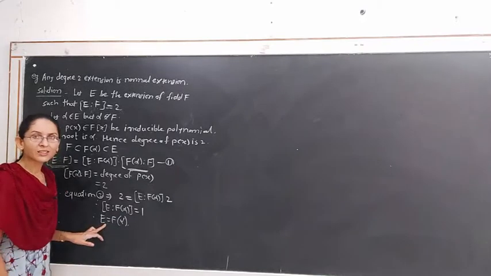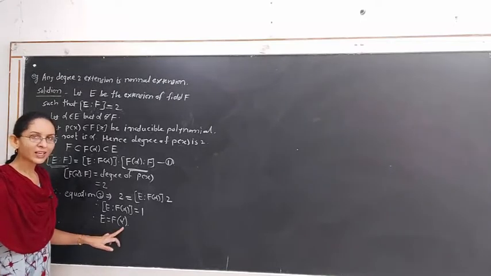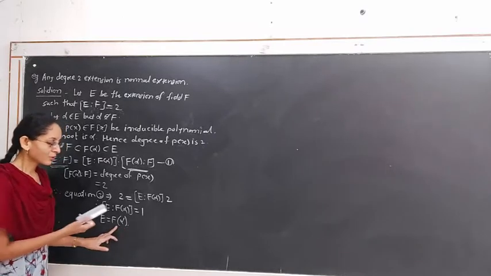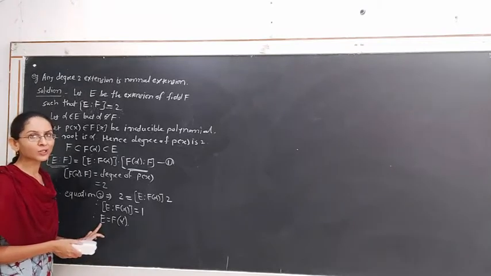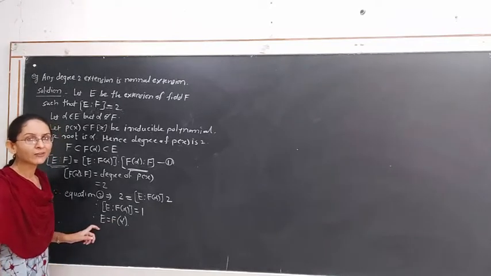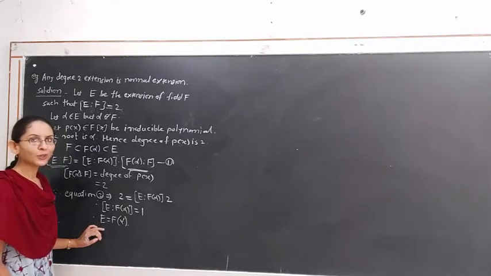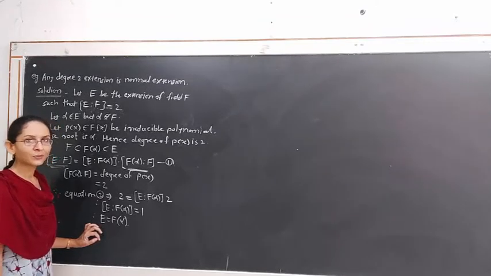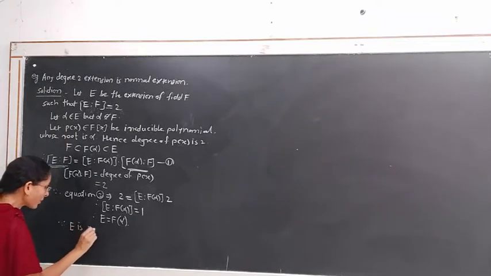Therefore, E is the splitting field of the polynomial p(x) that contains all the roots. F(alpha) is an extension of the field F which contains a root of the polynomial p(x), and E is also an extension of F that contains a root of the polynomial p(x). Both are equal, hence E is the splitting field for the polynomial p(x), because in the field E, p(x) splits into linear factors, and by definition of normal extension, E will be a normal extension of F. E is a normal extension of F.